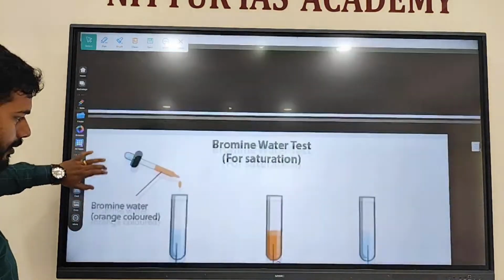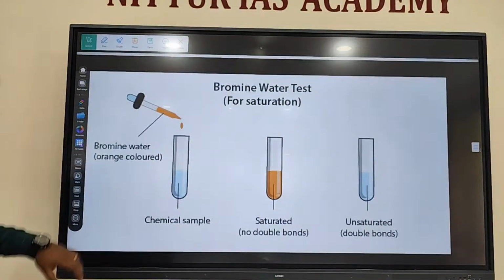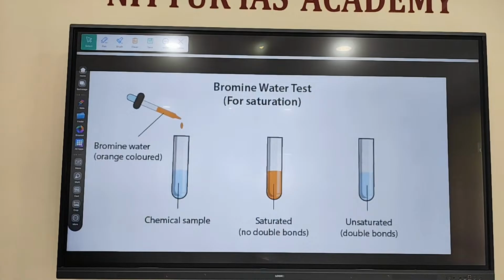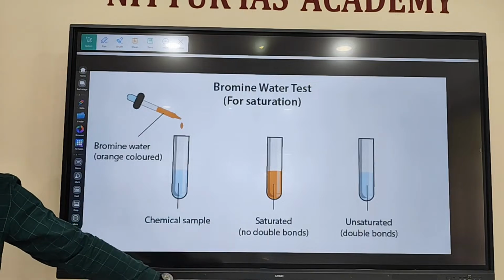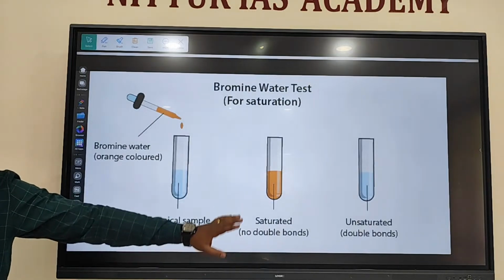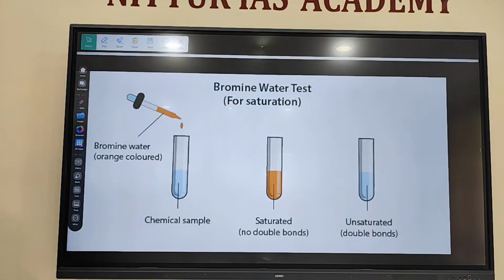Bromine test. Here, a brown color bromine solution is used. If the color remains brown, then it is saturated. If it goes colorless, then it is unsaturated. That's it. If the pink color remains, or the brown color remains, it is saturated. If it turns colorless, then it will be unsaturated. That's it.